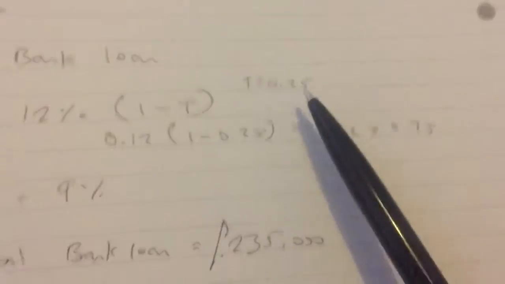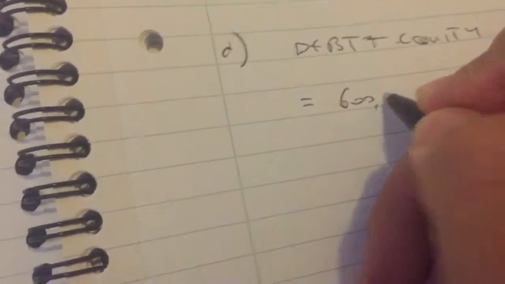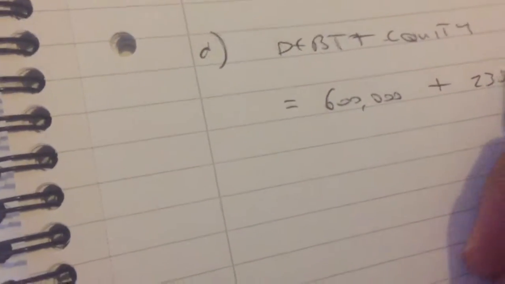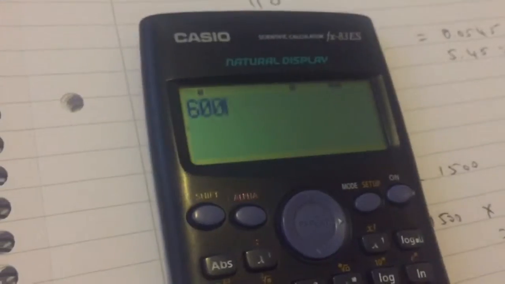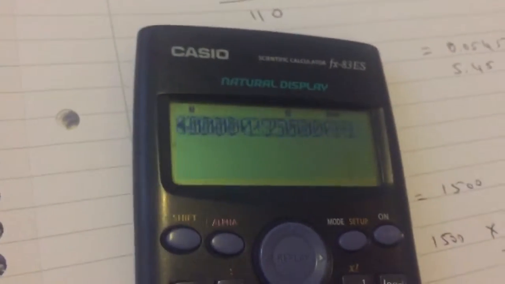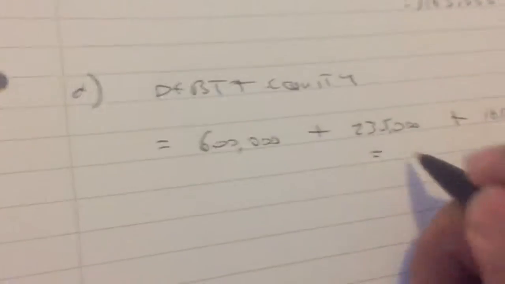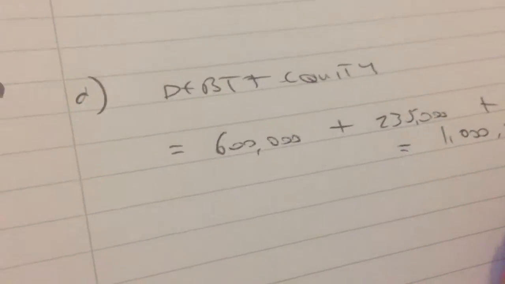So it's 600k, add the 235k of the bank loan, add the 165k of the irredeemable bond. 600,000 plus 235,000 plus 165k is exactly a million, equals 1 million.